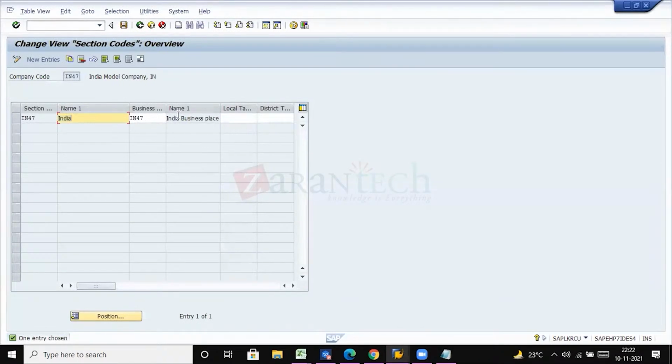This is how the configuration goes for section codes. The business place for this section code is nothing but the company code itself, and for this